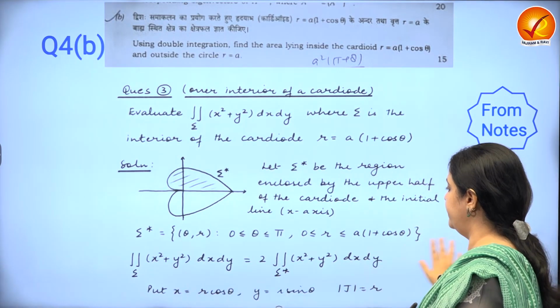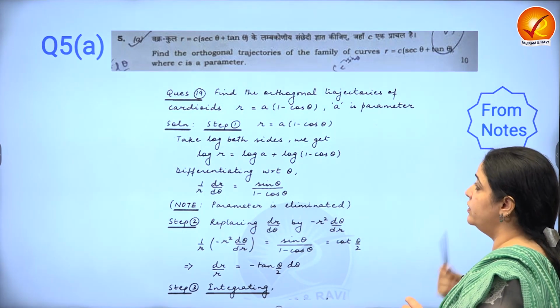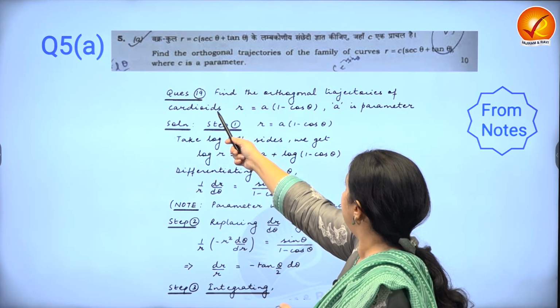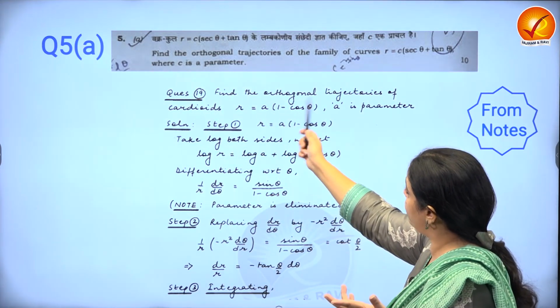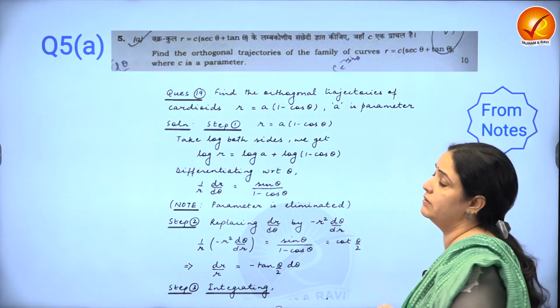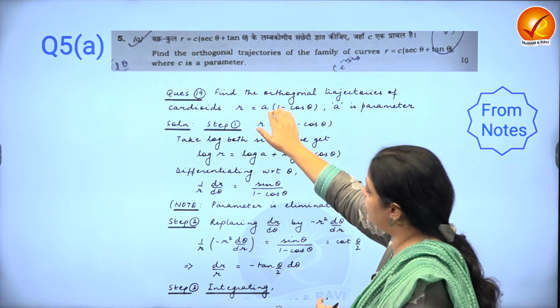So again, pretty standard question. In fact, a lot of students remember the answers also. Orthogonal trajectories. Again, we have solved a question on a cardioid. The previous question was also a cardioid, but this one is r is equal to a(1 minus cos theta). This one is r is equal to c(sec theta plus tan theta). So it's the same question, because like I said, we can't predict what numerical will come.